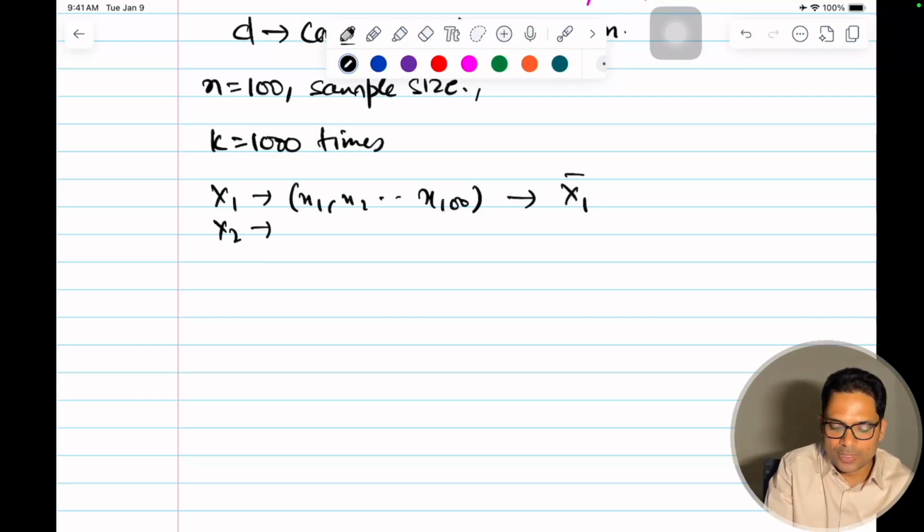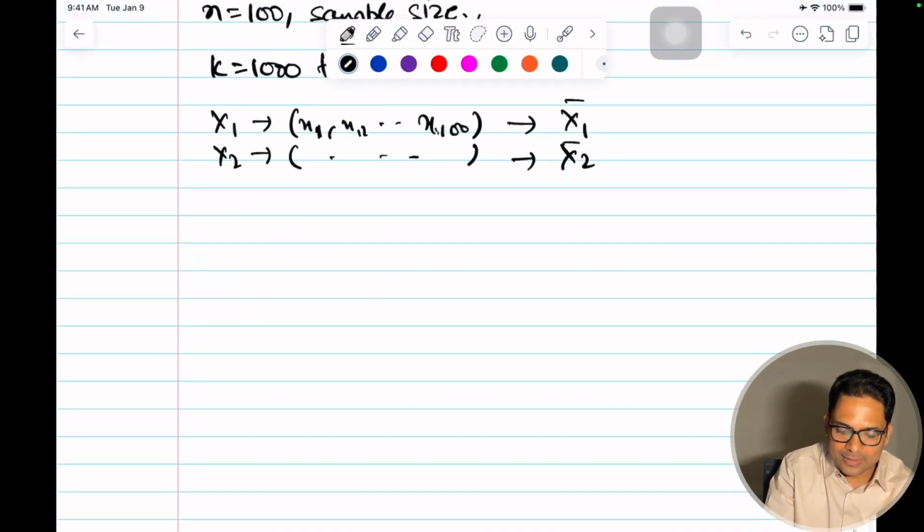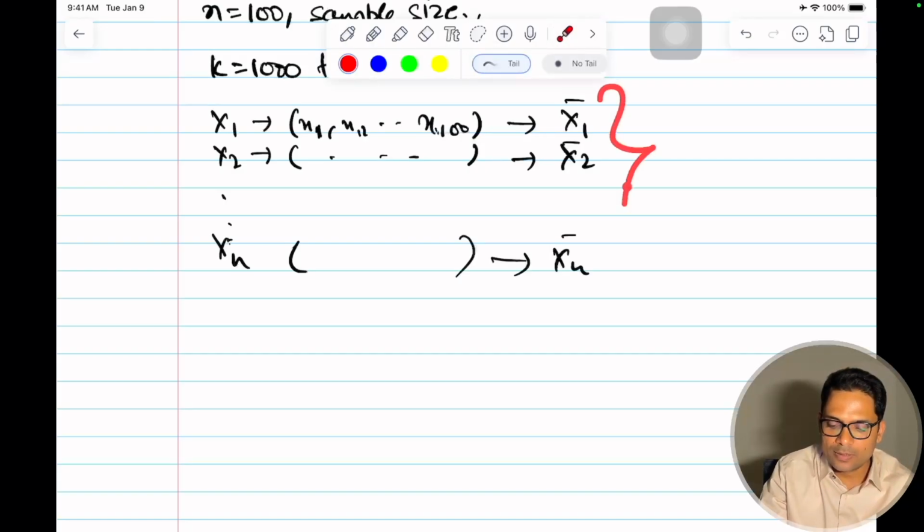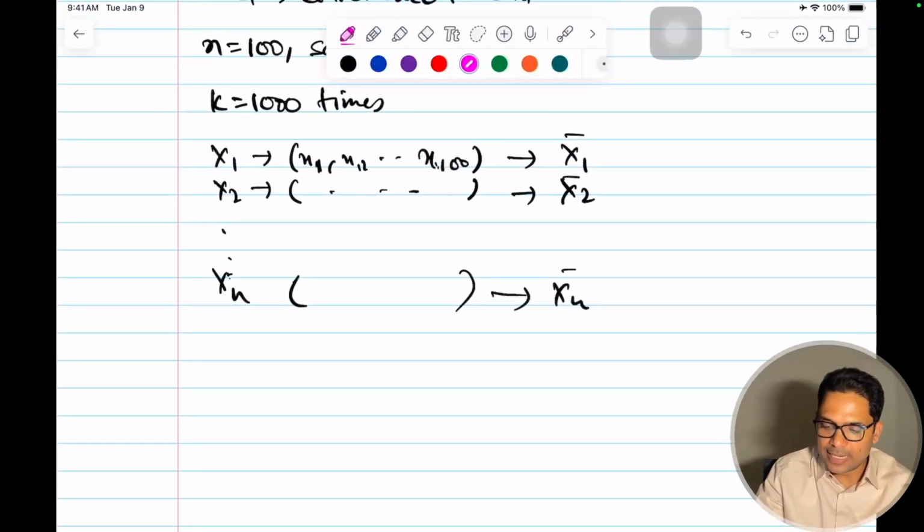Similarly for x2 this will be the sample, and from this I get x2 bar, and like this I have up to xk bar, again with 100 samples each.